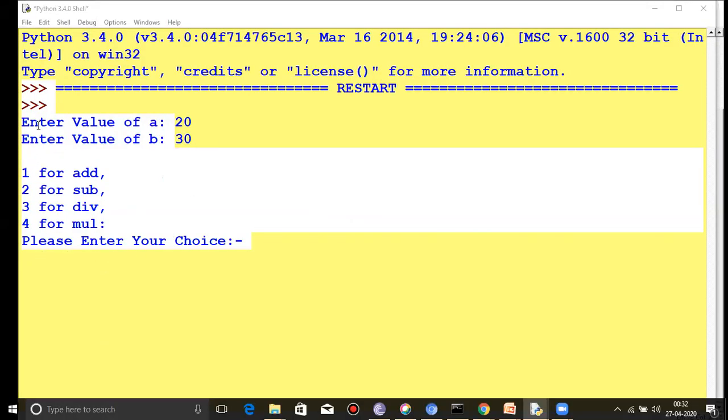I have inputted 20 and the second value 30. There are 4 choices, 1, 2, 3, 4: 1 for addition, 2 for subtraction, then division and multiplication. I am inputting choice 3 here. See, it will be divided by the given number.